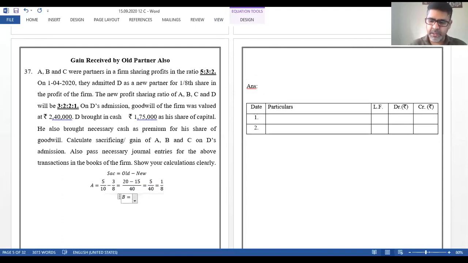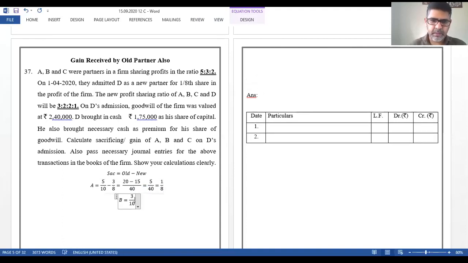B's old share is 3/10 minus new share is 2/8. Again LCM will be taken as 40, and this is 4 3s are 12, 5 2s are 10. So this is again 2/40, or you can write it as 1/20.